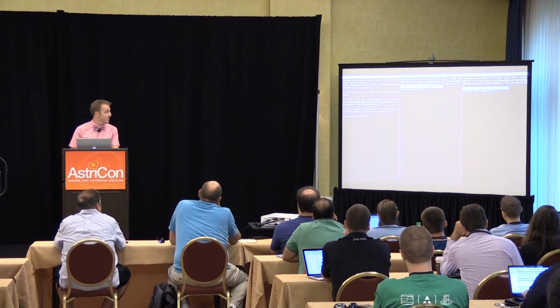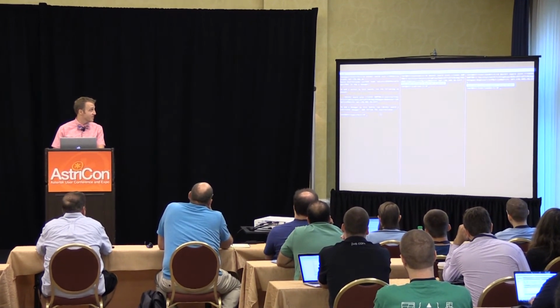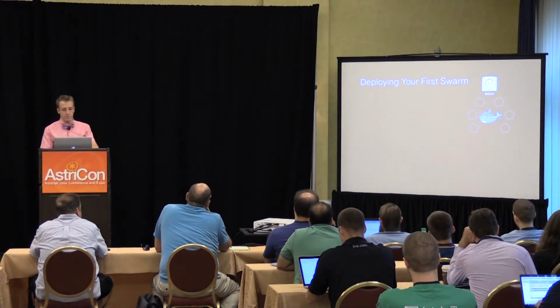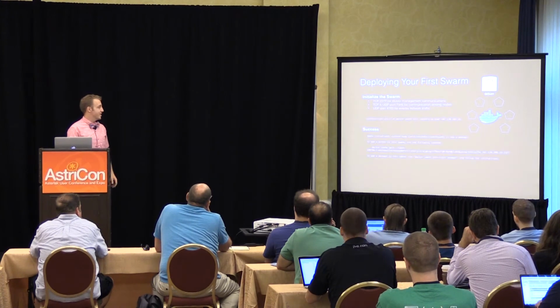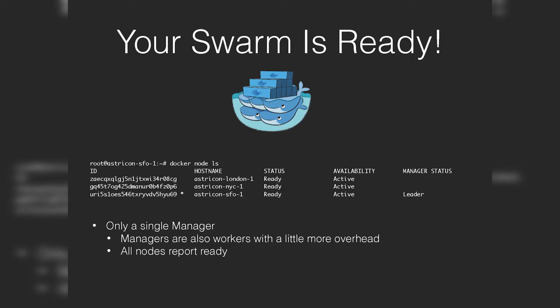So we go over here, we just copy and paste, bam, bam, and bam. You can see this node has joined as a worker. This node has joined as a worker. This one over here on the far right is in London. This one's in New York. This one's in San Francisco. All right, sweet. Oh, it resets? That's too bad. OK, so Swarm is ready. There we go. docker node ls. You can see this is what it will print out now.